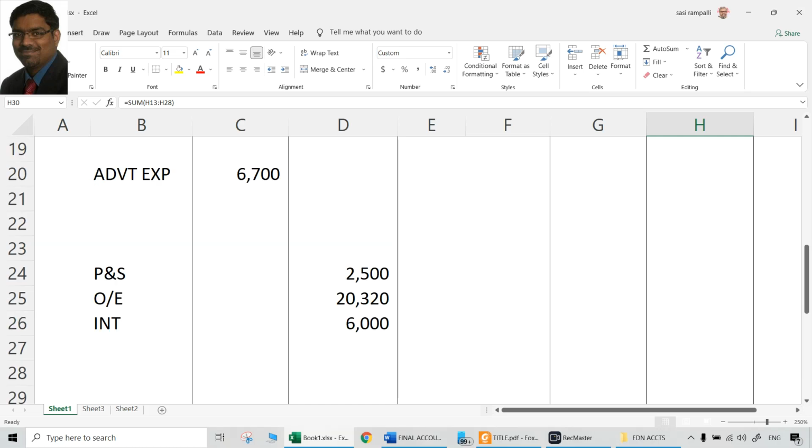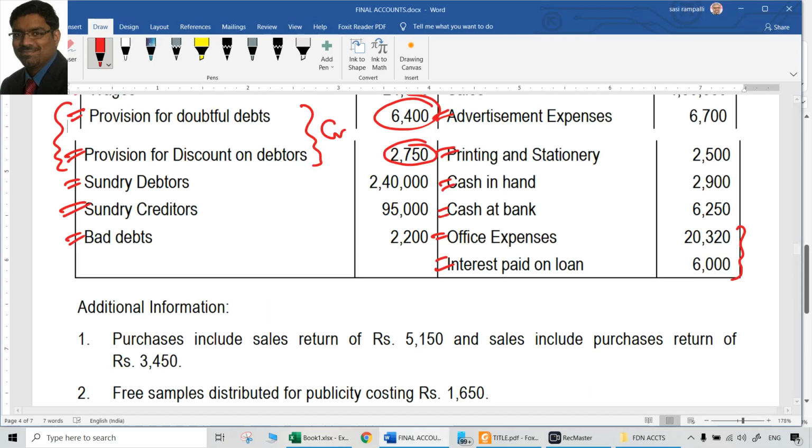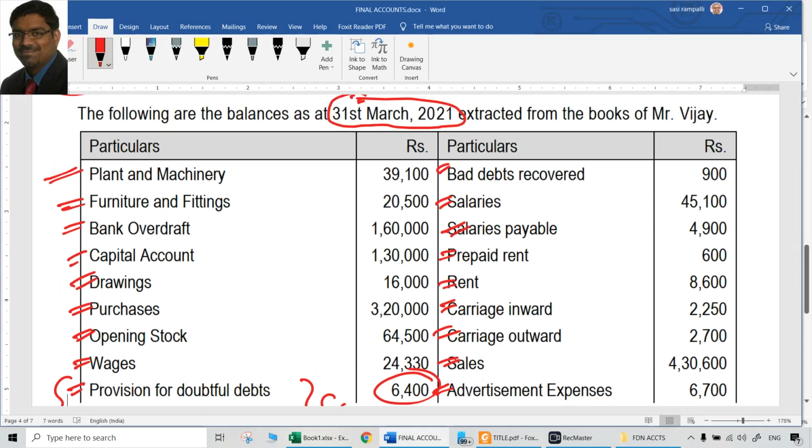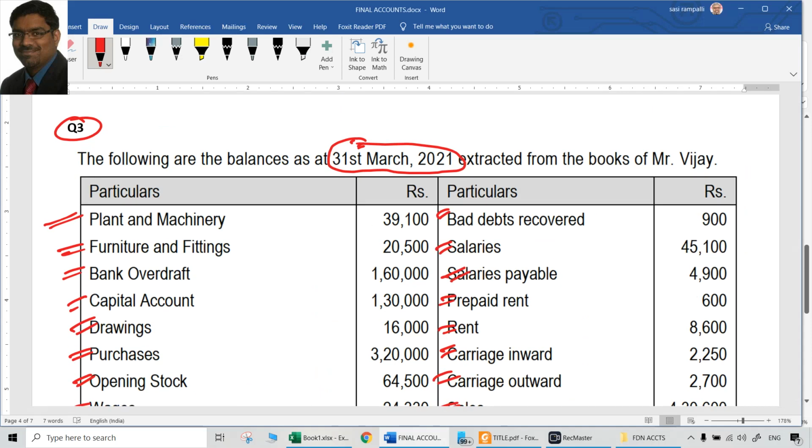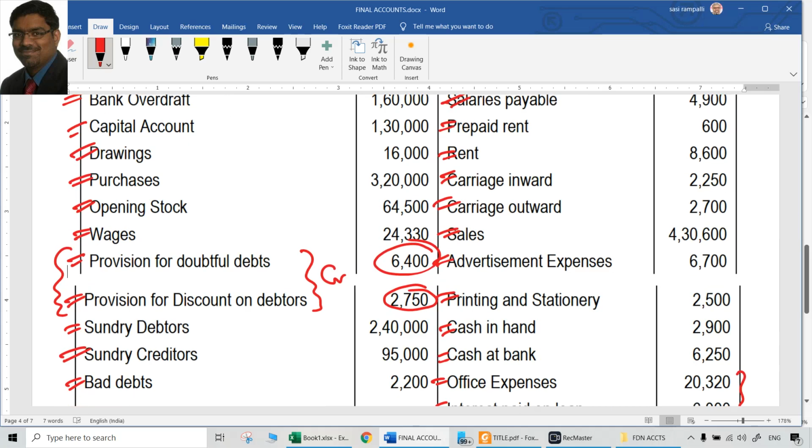Okay, so that is the treatment of various items which are given as balances, as good as trial balance, but unfortunately trial balance is not given, which we just prepared as a rough trial balance so that we make sure it tallies, because that is important. If that does not tally, our final balance sheet will not tally. So that is why it is important.